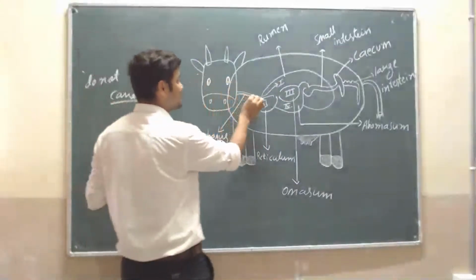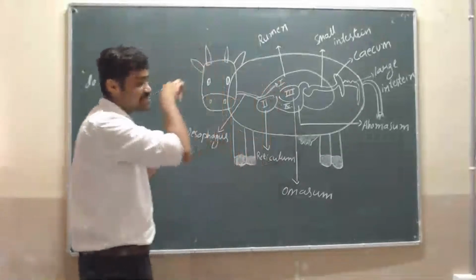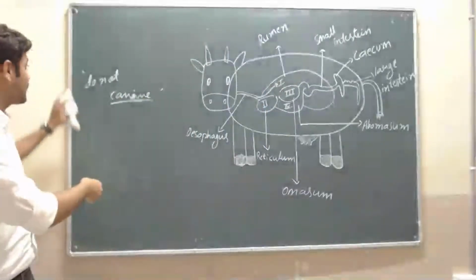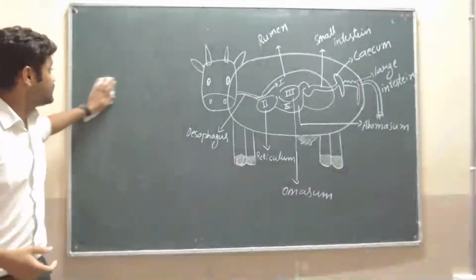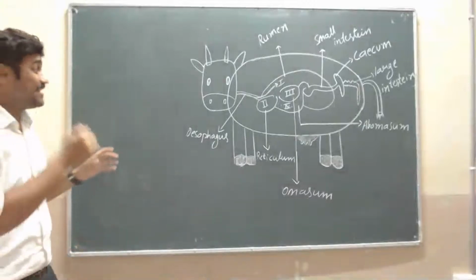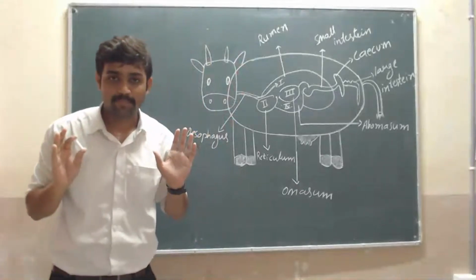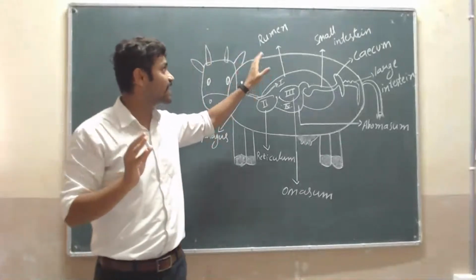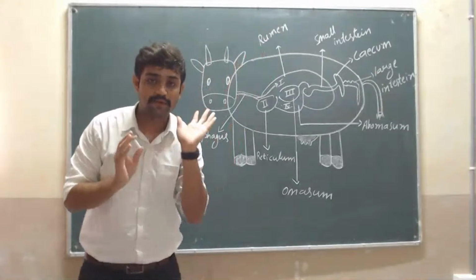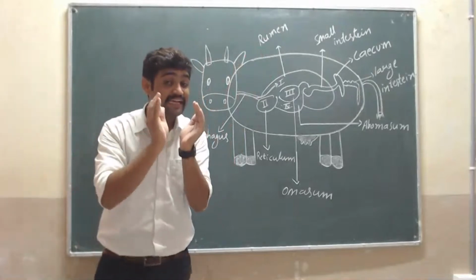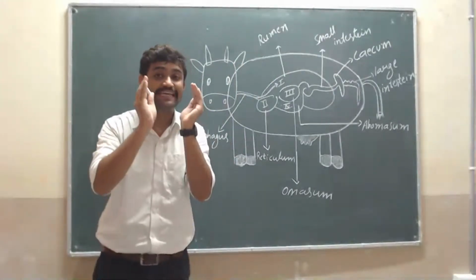What is the first chamber? That is the rumen. In the rumen, that is the first chamber, the food is digested a little bit. That digested food in the rumen is called cud.